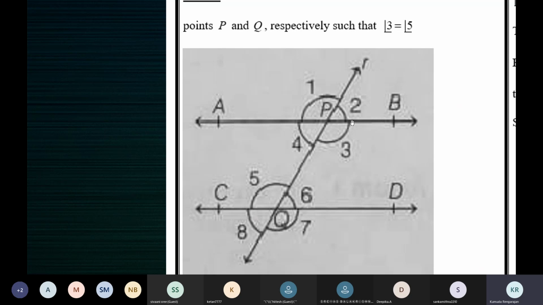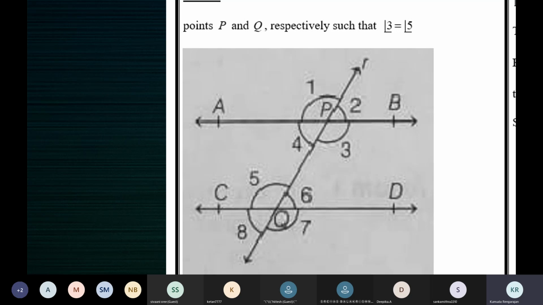So what you will do, 3 is equal to 5 is given, but we know that 5 is equal to 7. So that means 3 is equal to 7. Angle 3 is equal to angle 5, given. But angle 5 is equal to angle 7, vertically opposite angles.